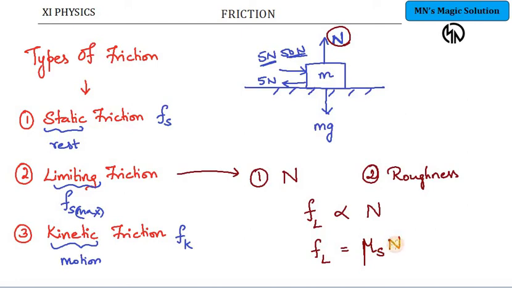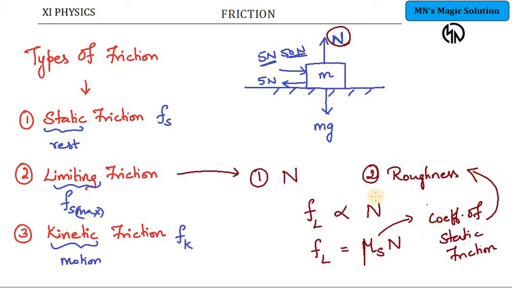With the proportionality constant, Fl is equal to mu s into N. And this mu s is called the coefficient of static friction. The coefficient of static friction depends upon the roughness of the surface. So please understand, limiting friction Fl depends upon two things: one is the normal, the other is roughness.